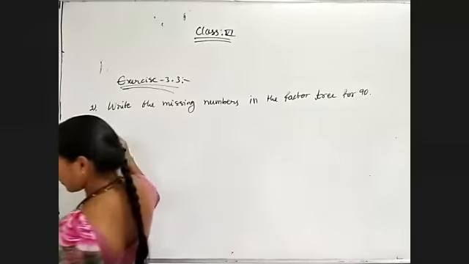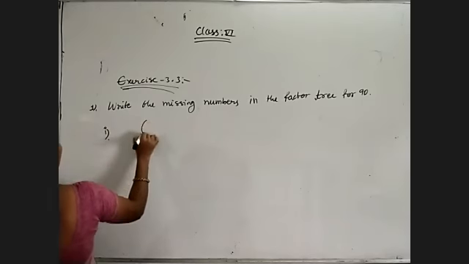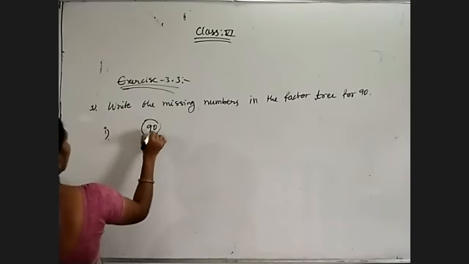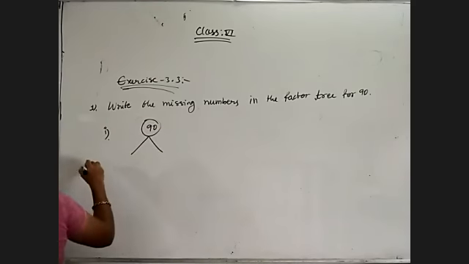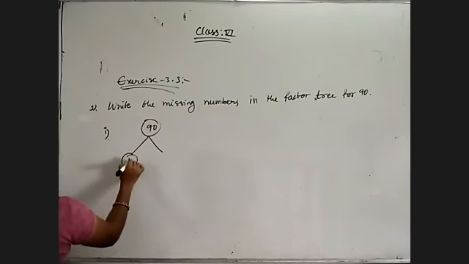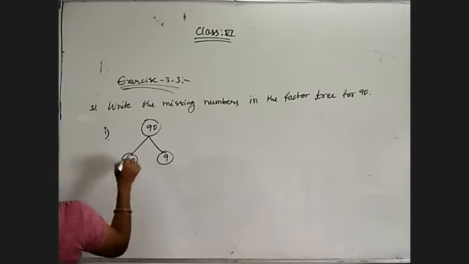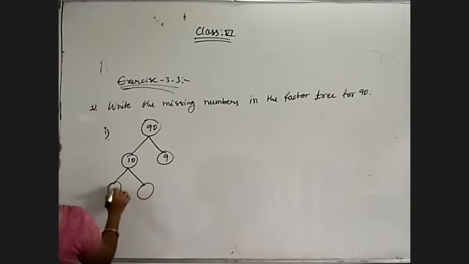Okay, my first factor tree is given for 90. For 90 only, in different ways they are writing the factor tree. 10 nines are 90. And 2 into dash.